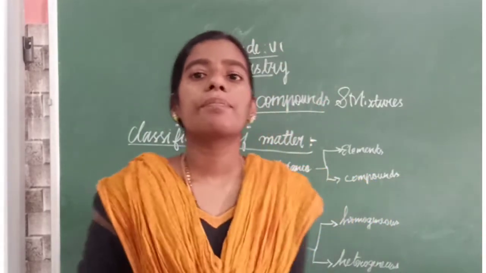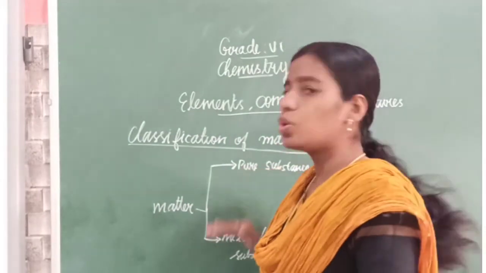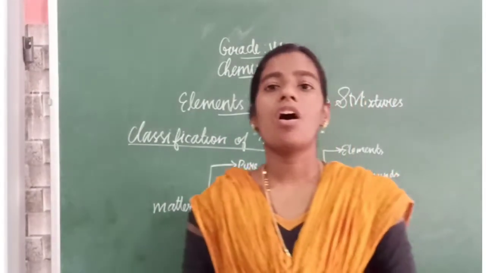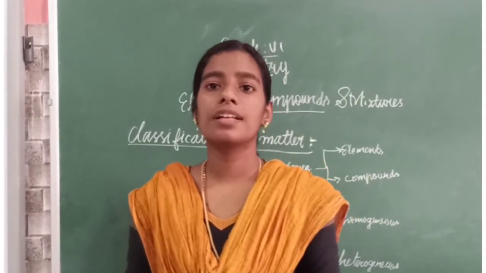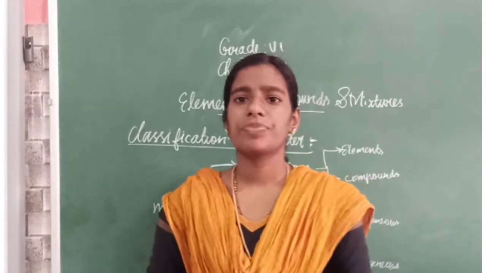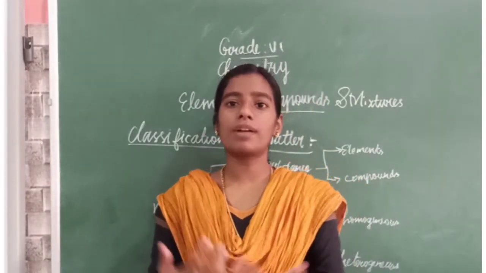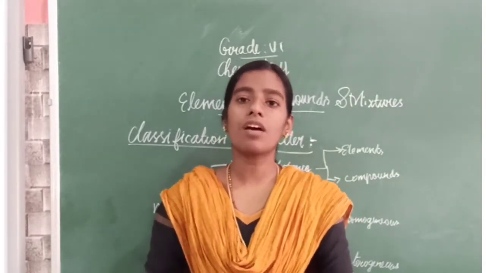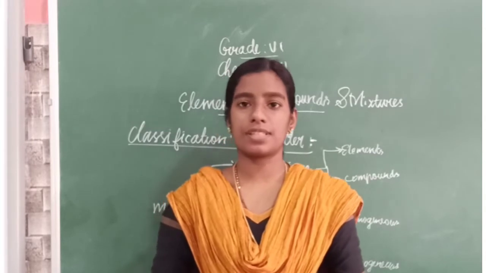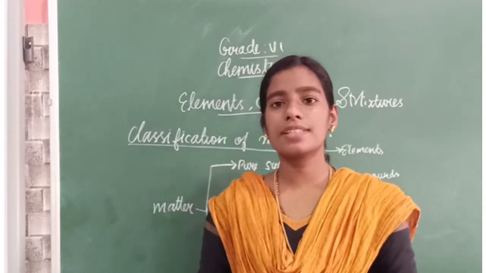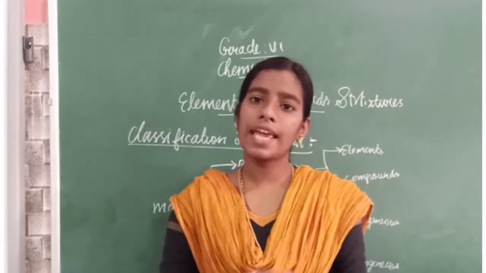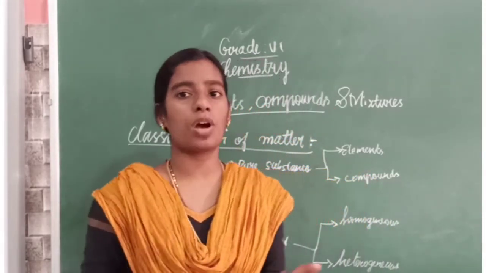Classification. Matter has two types: pure substances or mixture, or mixed substances. From the name even you can say what is a pure substance and what is a mixture. Pure substances means it will be made of the same atoms or molecules.